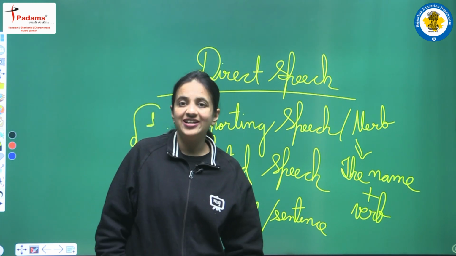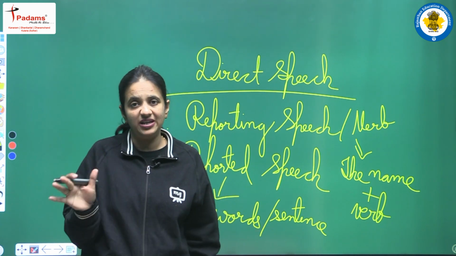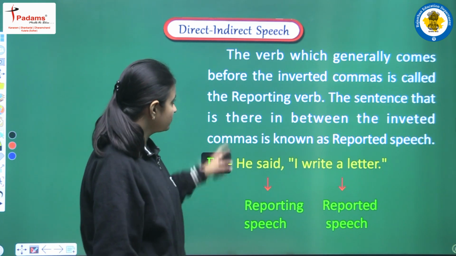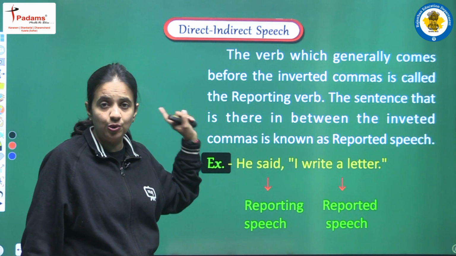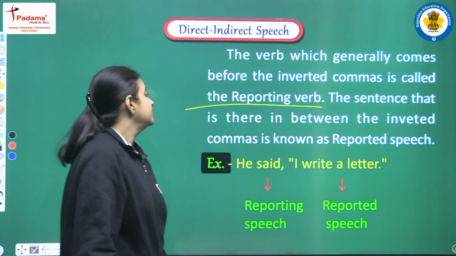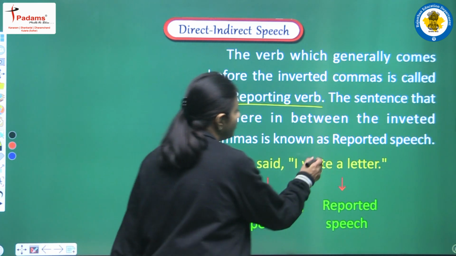This is the structure that we are having in a sentence that is written in direct speech. Clear? Moving on, now let's see. The verb which generally comes before the inverted commas is called the reporting verb. The sentence that is there in between the inverted commas is known as reported speech.